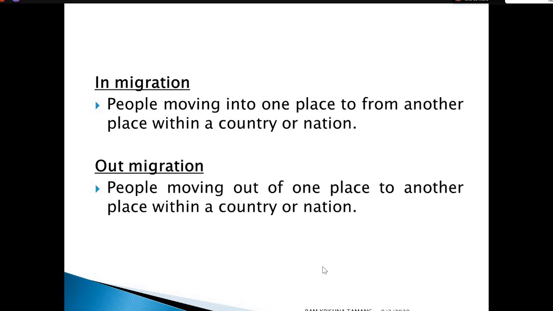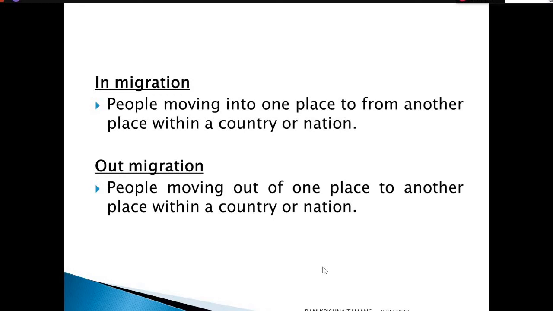Out migration means the people or individual moving out of one place to another place. That means moving into one place from outward is in migration. Moving out of one place to another within a certain country or national territory is said to be out migration. That means the out migration.